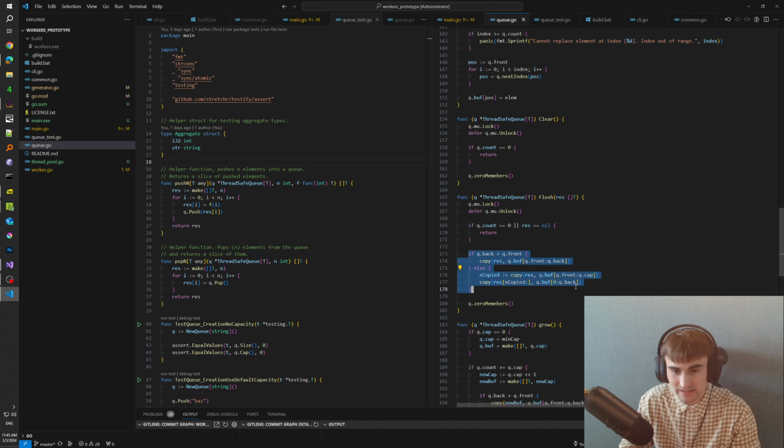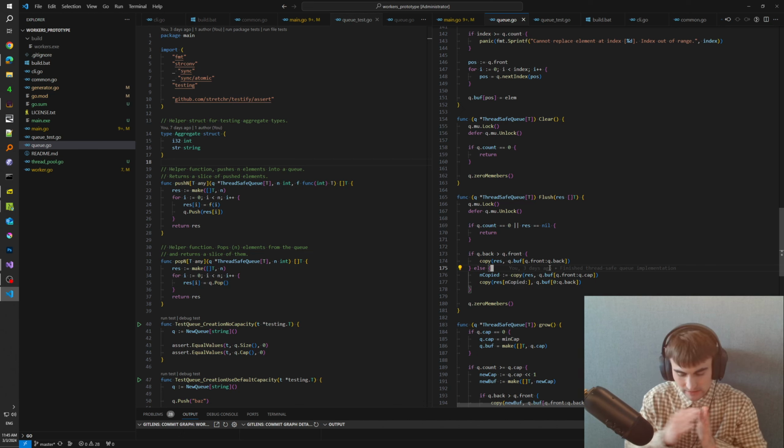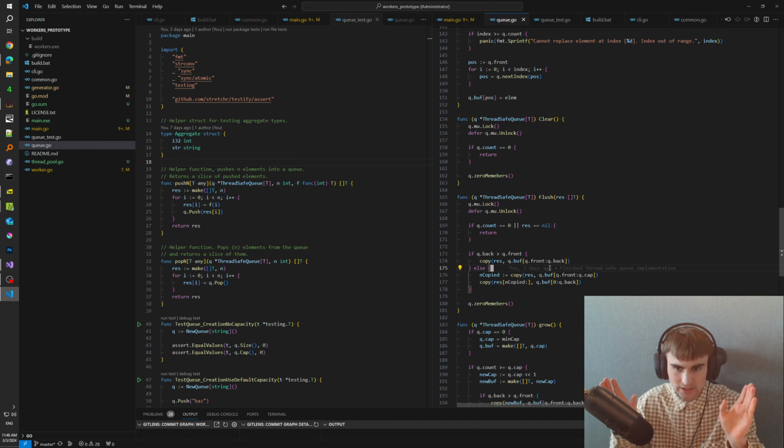So, and this is really important, this piece of code here, because we check if the queue back is greater than queue front, which means that we never wrapped the pointer, the queue is aligned, right? So we have the front pointer here and the back pointer here, so we just have one chunk that we need to copy, and that's what we do.